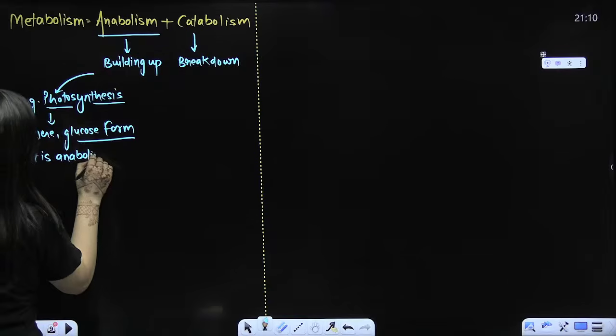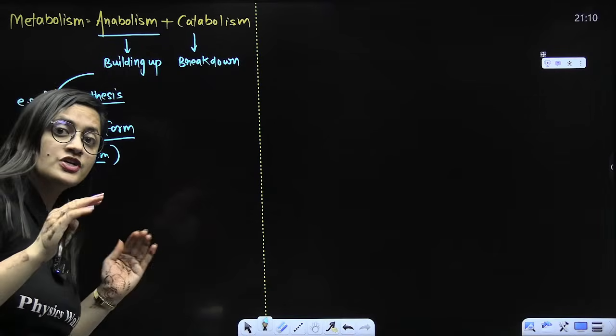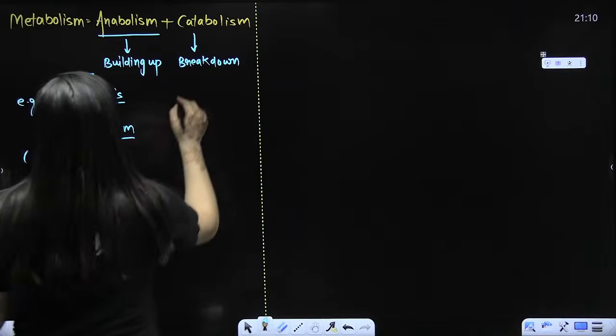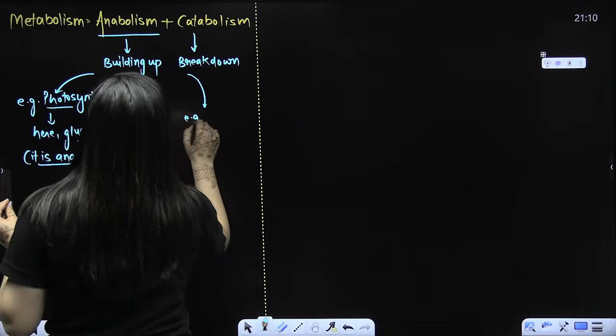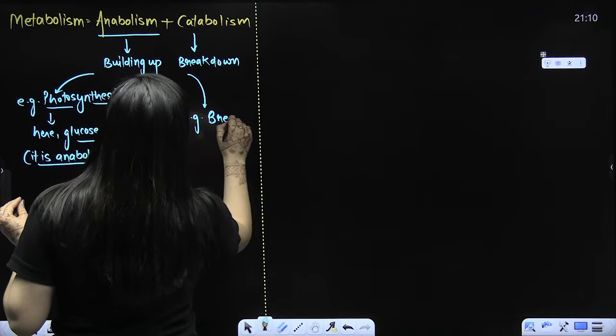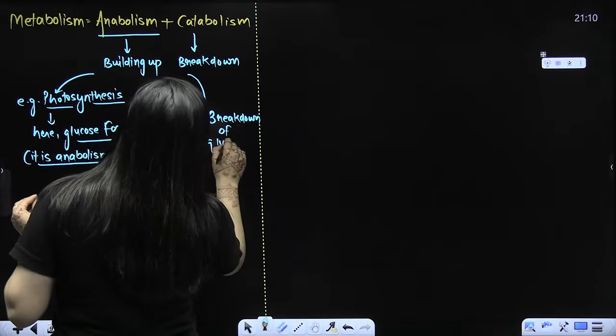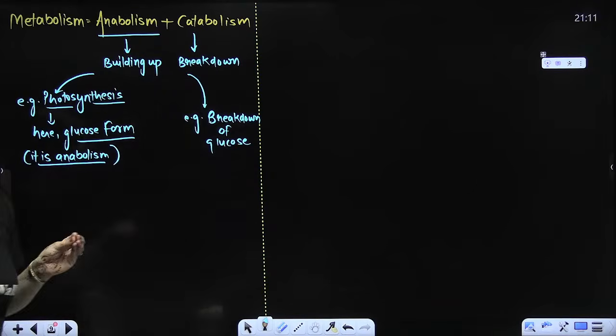Though actually, beta, respiration overall is amphibolic, in which breakdown and build up both are there. But in general, if I have to give you the example, I'll give you the example of glucose. Breakdown of glucose, what sort of reaction will it be? It will be a catabolic reaction. So this is the terminology that you people need to know. Any doubts?